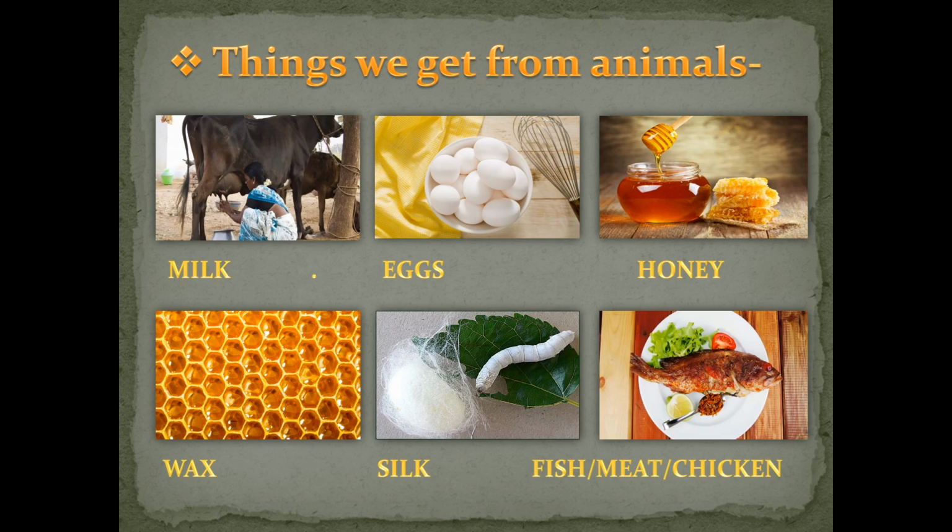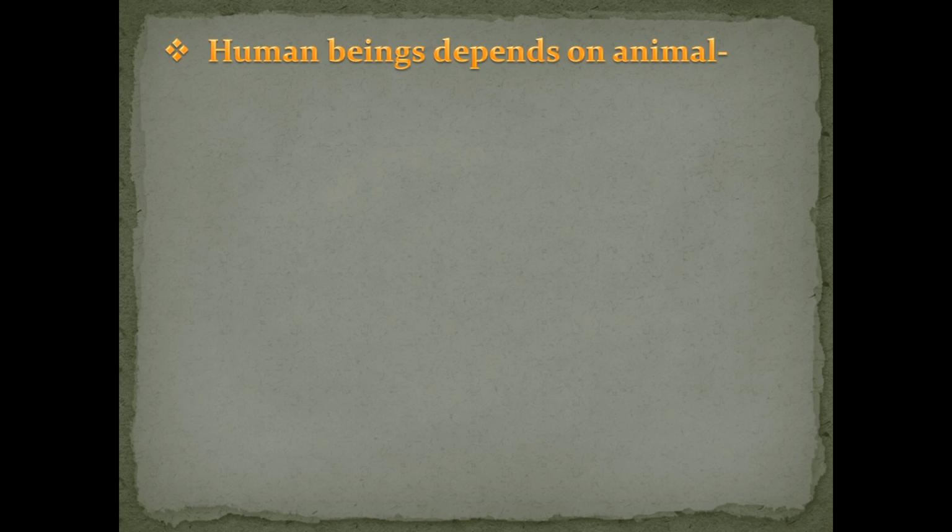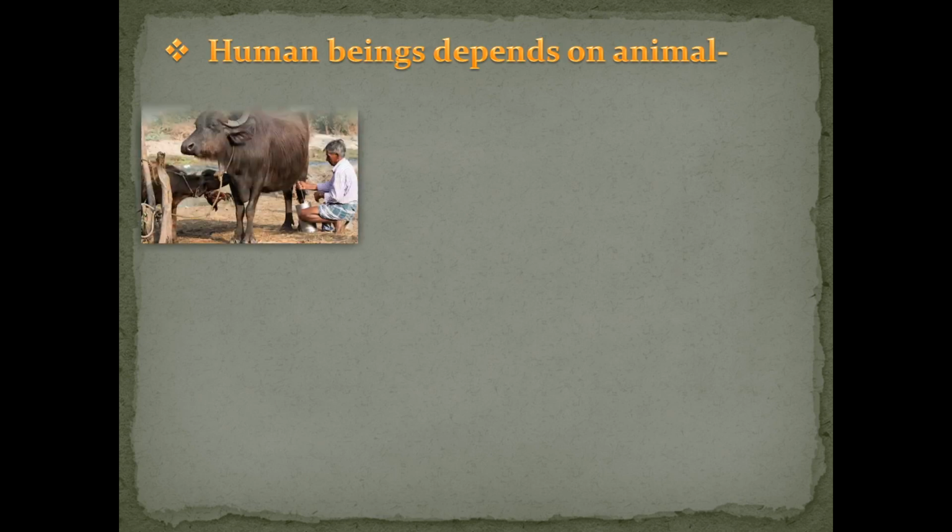Okay, I hope you understand which things we are getting from animals. Now move on to next. So in this slide we have to learn about how human beings depend on animals for their livelihood.